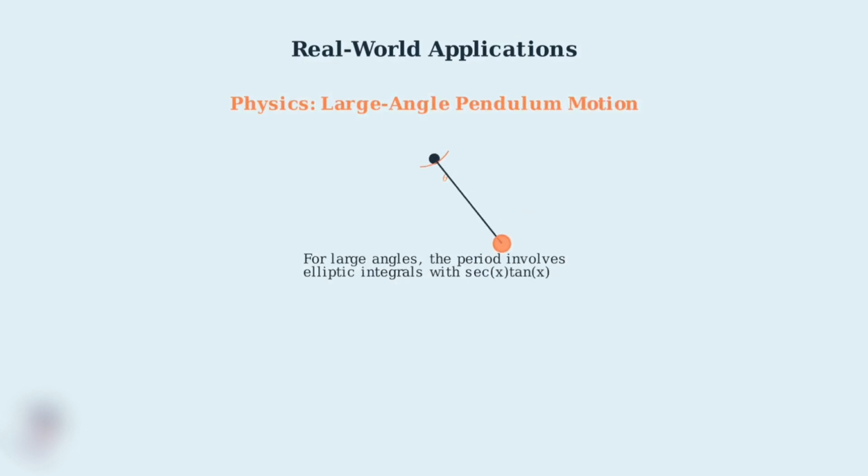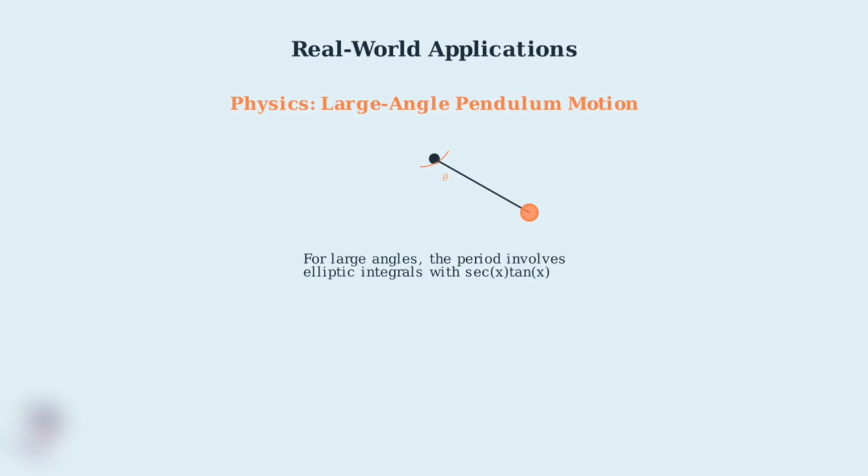Now that we've mastered the integral of secant x tangent x, you might wonder where this actually shows up in the real world. The answer might surprise you. This integral appears in some fascinating applications in physics and engineering. In physics, when analyzing pendulum motion for large angles, the exact solution for the period involves elliptic integrals.